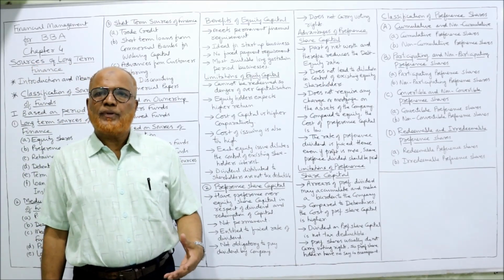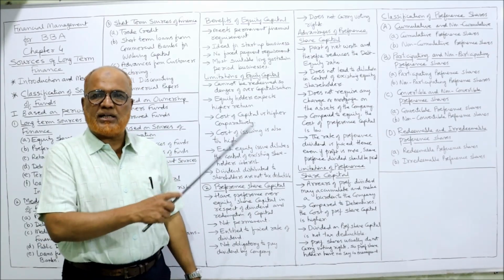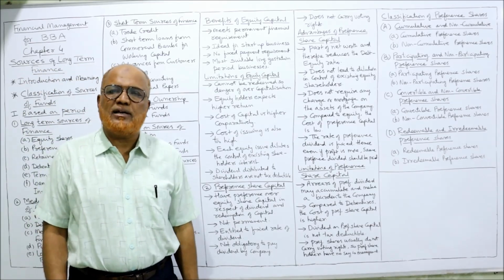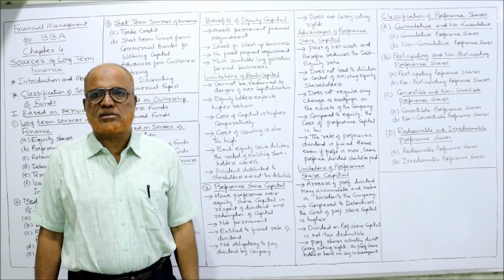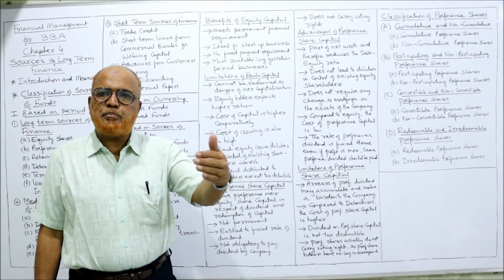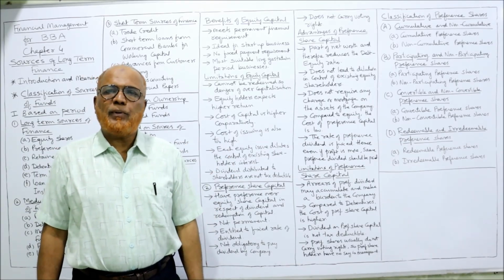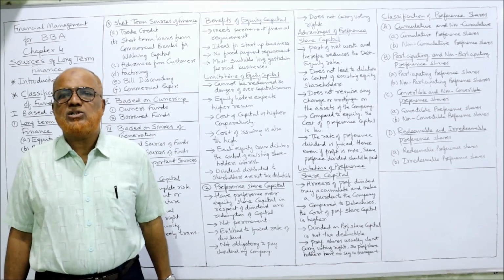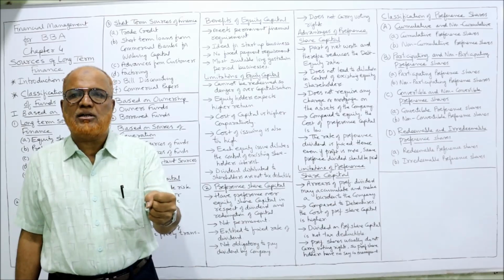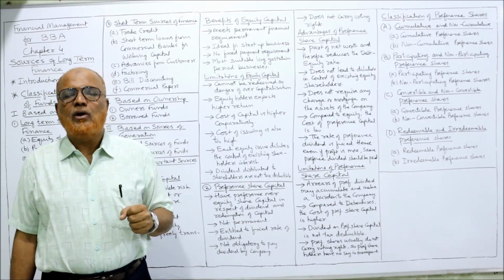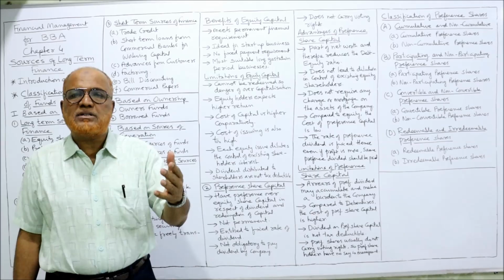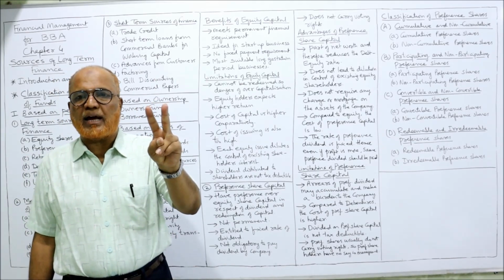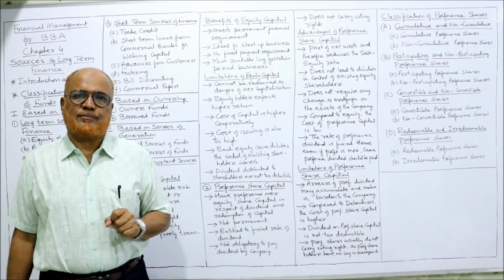So what I have explained about the meaning of the term equity, advantages and limitations. Now I am going to explain the next type of shares called preference shares. When the company issues preference shares, the people who buy preference shares, they will become preference shareholders. The preference shareholders will have a preferential right to get the dividend or to return of capital at the time of winding up of the business. The two preferential rights preference shareholders will get.